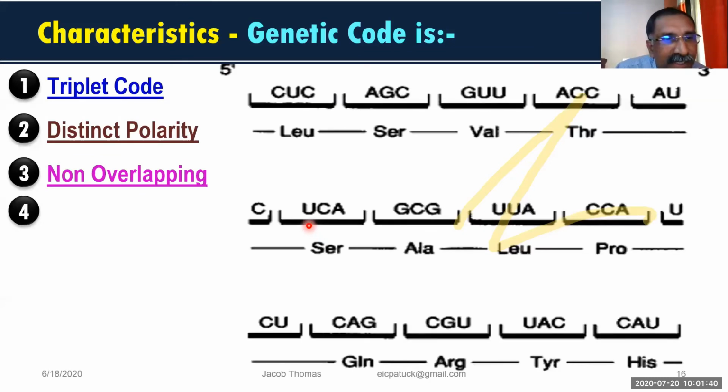Did you understand this point clearly? I have told you 2 points. One is called triplet code. Second is called distinct polarity. Now we come to the third character. That is, it is non-overlapping.